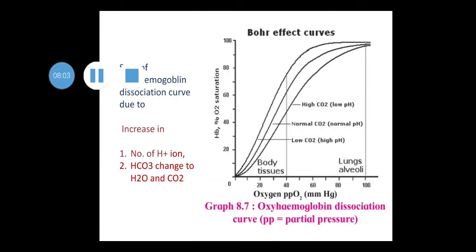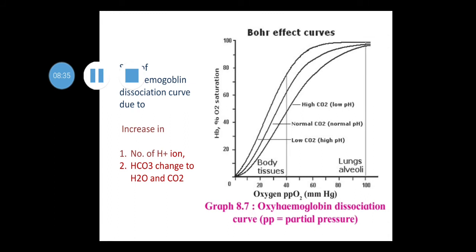Now, the oxyhemoglobin dissociation curve is sigmoid. It shifts toward the right due to an increase in H plus ions, and a rise in 2,3-diphosphoglycerate formed in RBCs, where HCO3 changes to H2O and CO2.